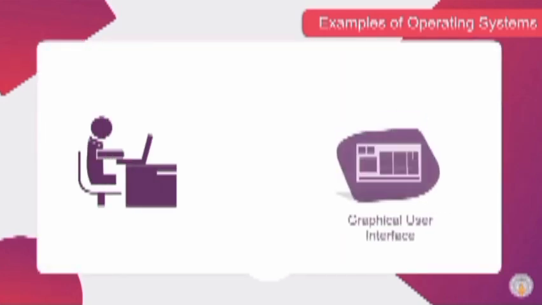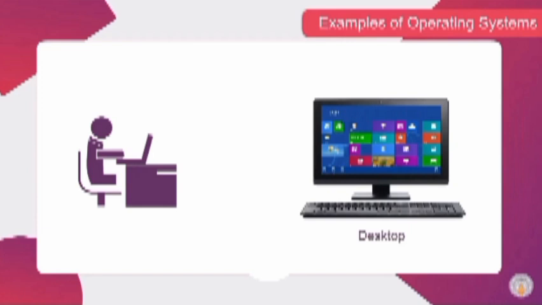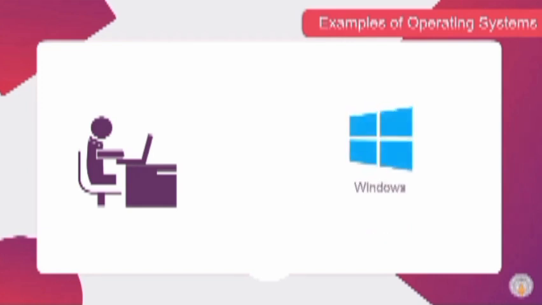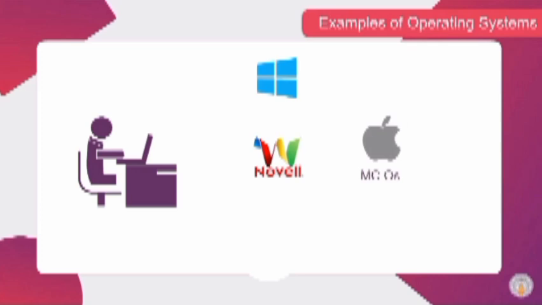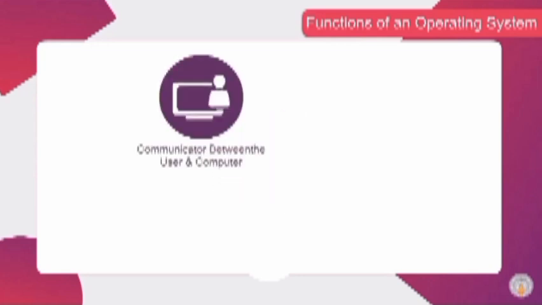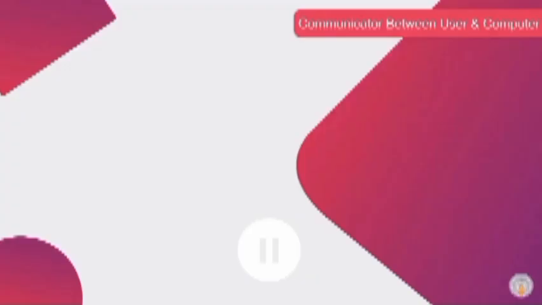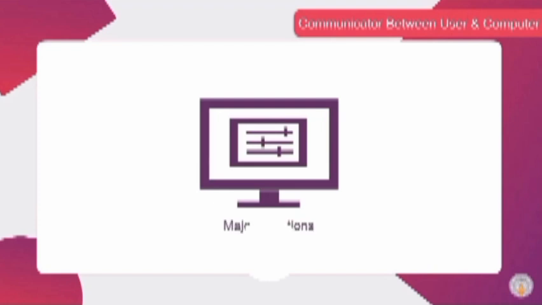Users can interact directly with the operating system through a graphical user interface or GUI. Most GUIs provide a place called the desktop. Examples of operating systems are Windows, Novell NetWare, macOS, Unix, and Linux. The functions of an operating system can be classified into these categories: communicator between user and computer, process management, peripheral management, and memory management. One of the major functions of the operating system is to establish standard means of communication